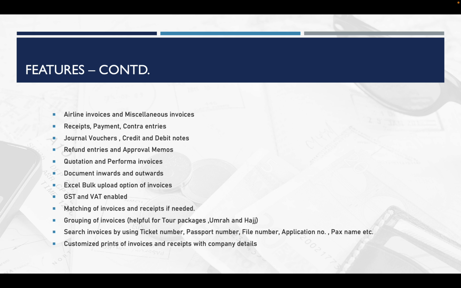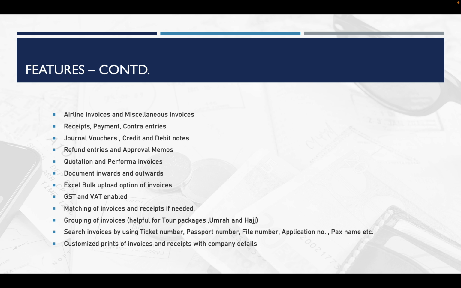Then some searching options. You can search already entered transactions by using ticket numbers, passport numbers, file numbers, transaction numbers, or by using dates as well. By using this search result, you can edit, print, or delete the transactions.